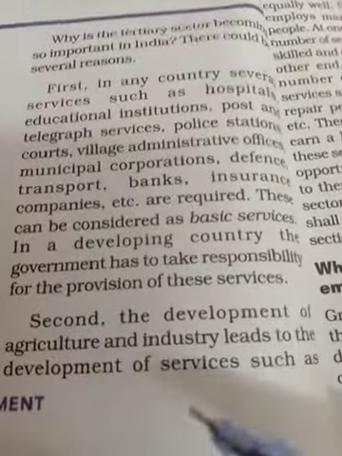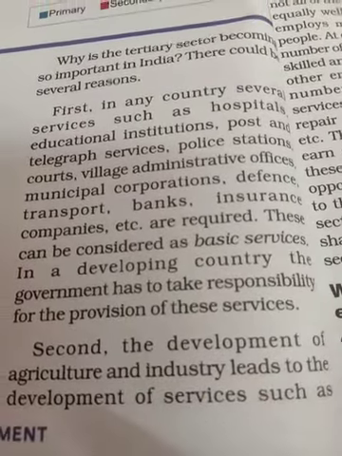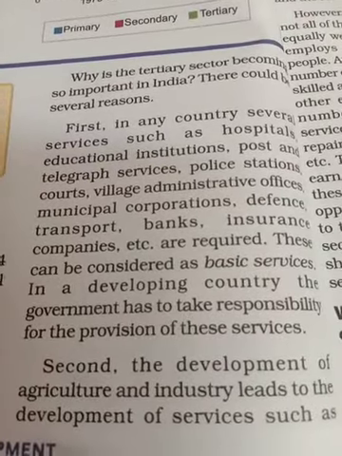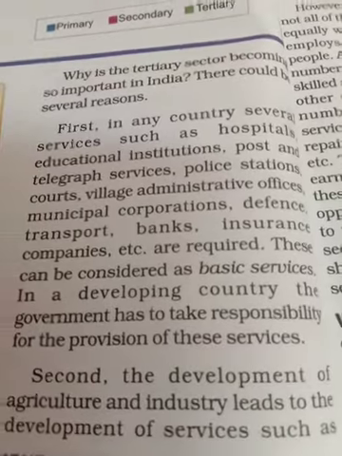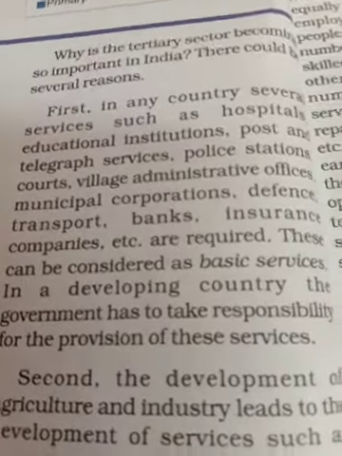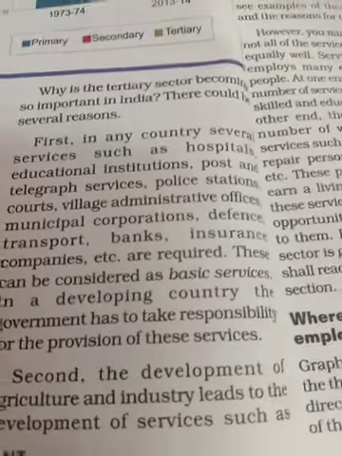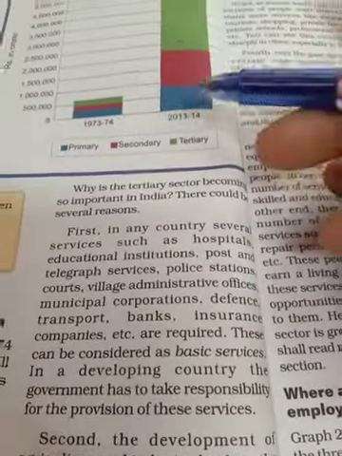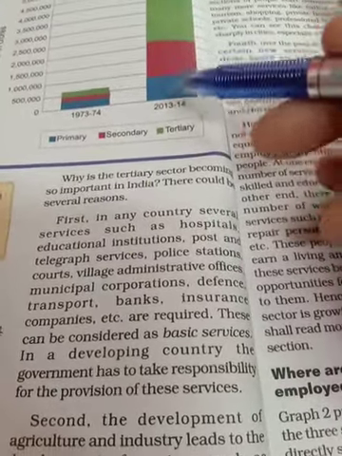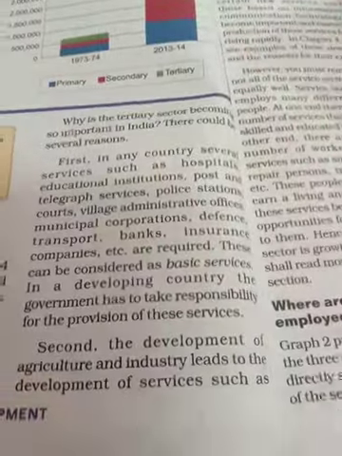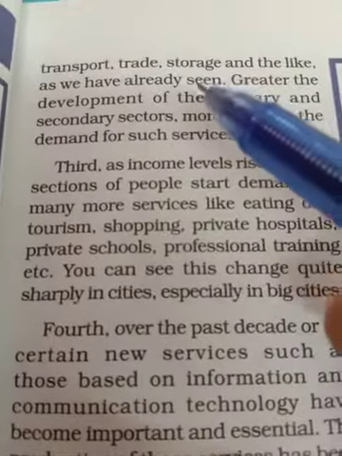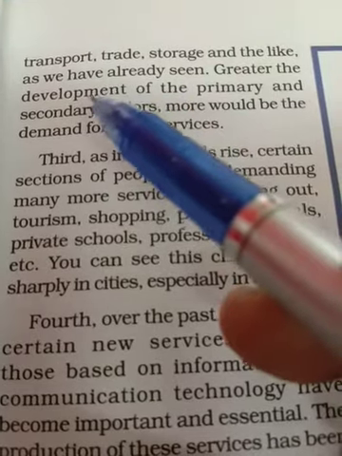Secondly, the development of agriculture and industry leads to the development of services. Because there is an increase in the contribution by agriculture and industry, the primary and secondary sectors, with their development it definitely gives a push to the tertiary sector. The tertiary sector also increases with the development of these two sectors, because all these sectors are interdependent. Now transport, trade, storage, these are all again activities of the tertiary sector, as we have already seen.